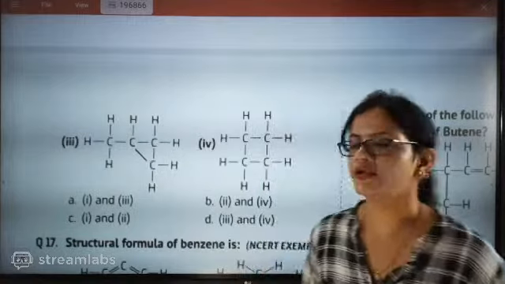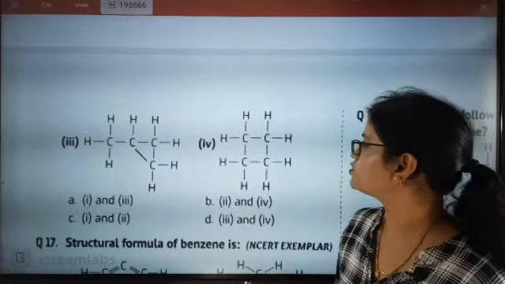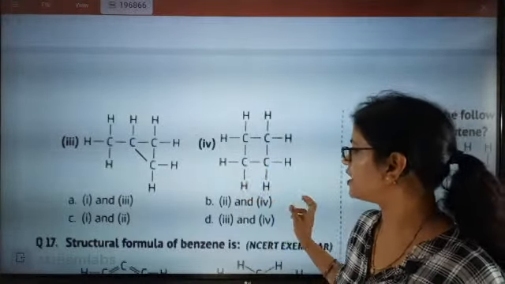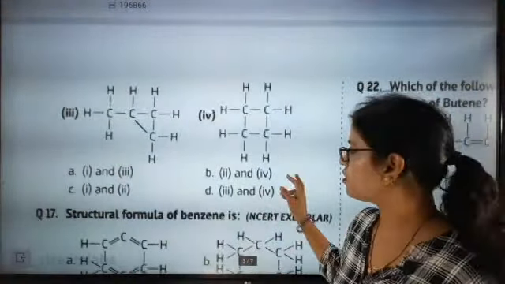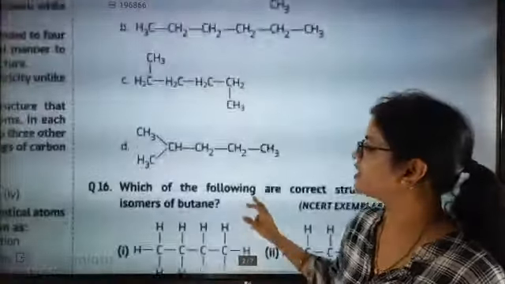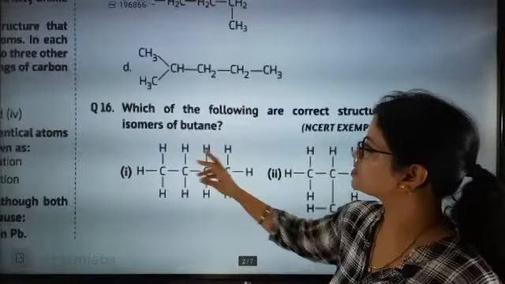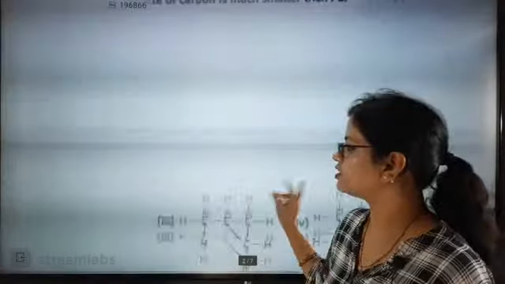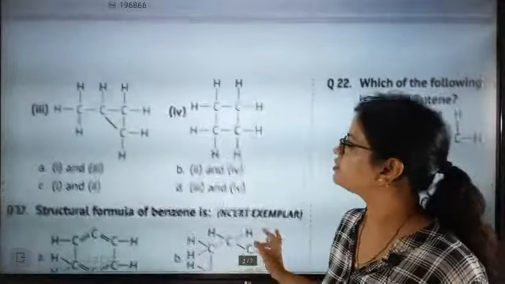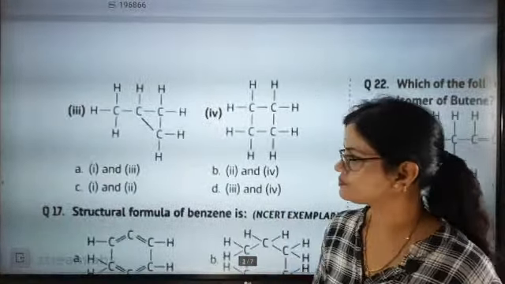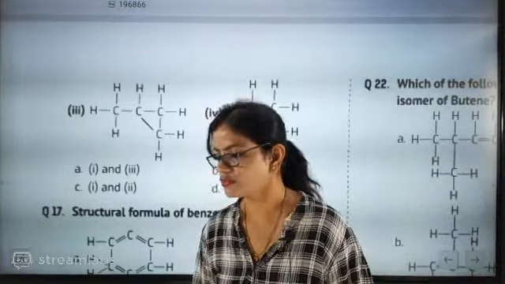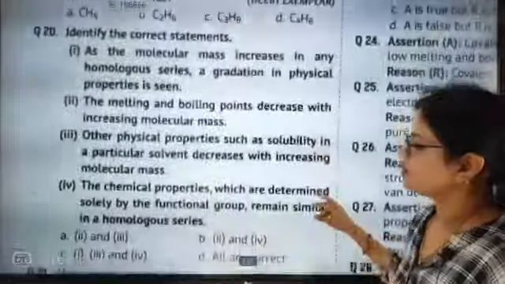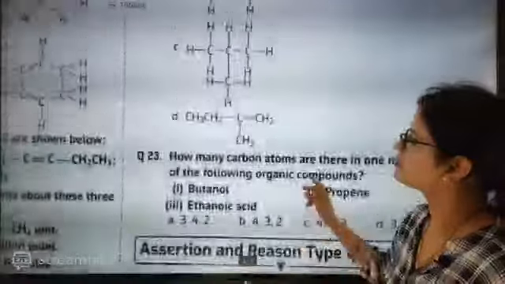It is going to be correct, yes or no? They asked directly, which of the following are correct structural isomers of butane? They took this one and this one, but they didn't include the cyclic one, the fourth one. One time you discuss with your teacher, and whatever she says, just follow that.